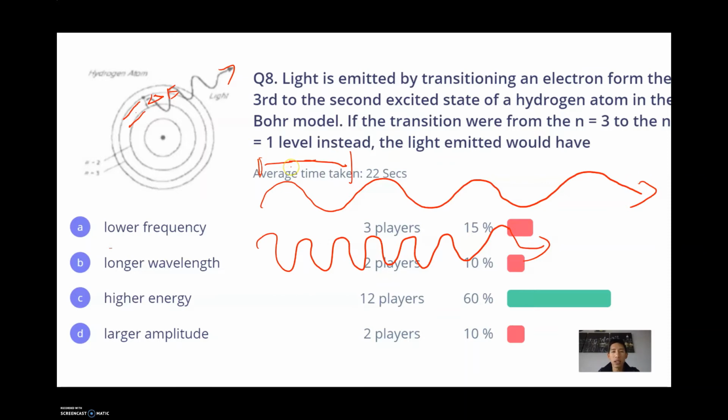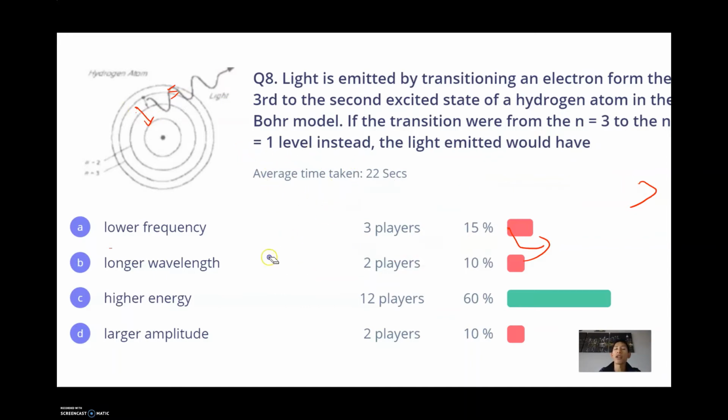Now, let's take a look at this question here. It says light is emitted by transitioning an electron from the third to the second excited state, they mean energy level, of a hydrogen atom. If the transition were from n equals 3 to n equals 1 instead, the light emitted would have... So instead of going from 3 to 2, they're saying we're going from 3 to 1, which is a bigger jump.